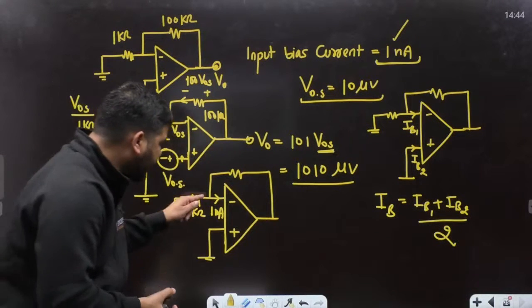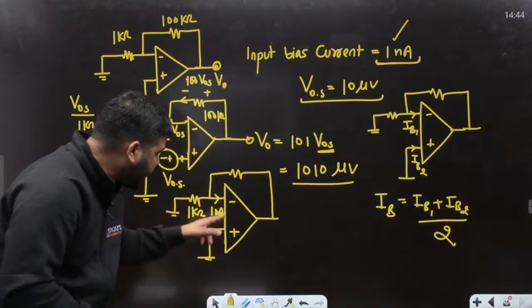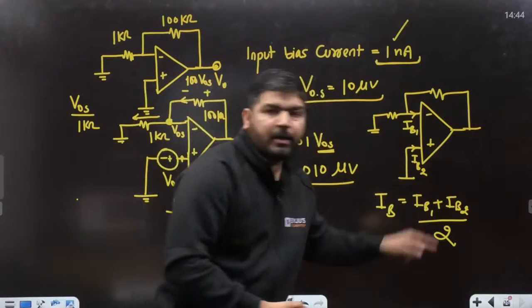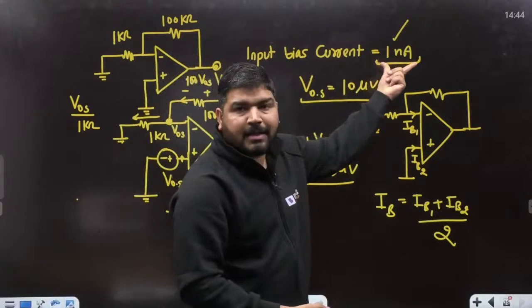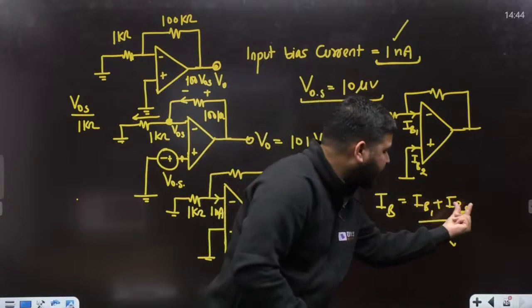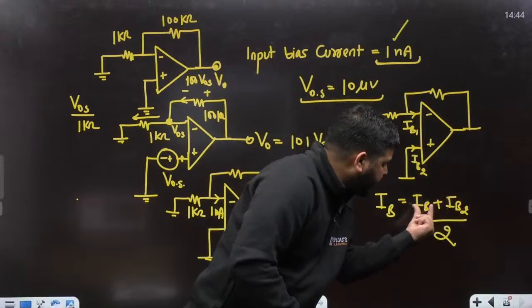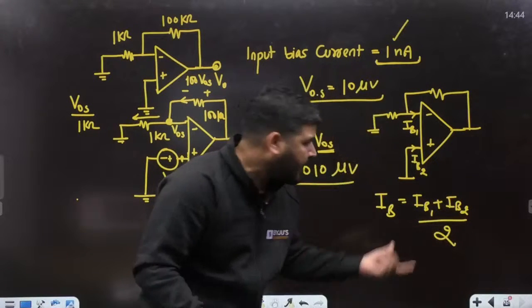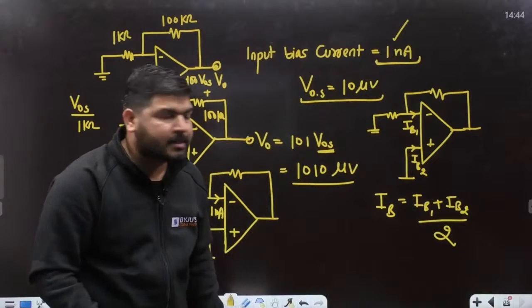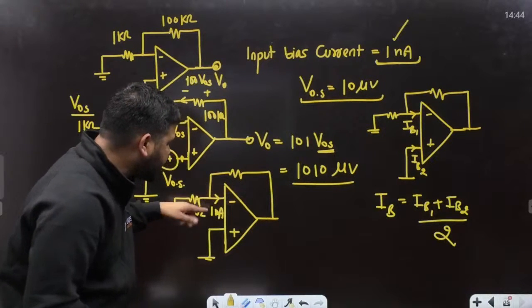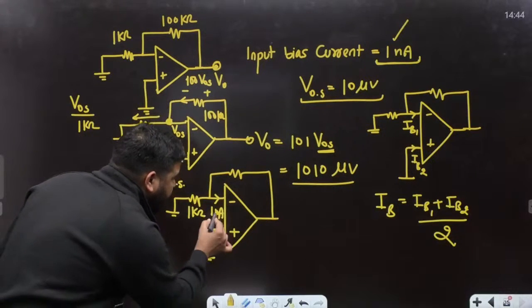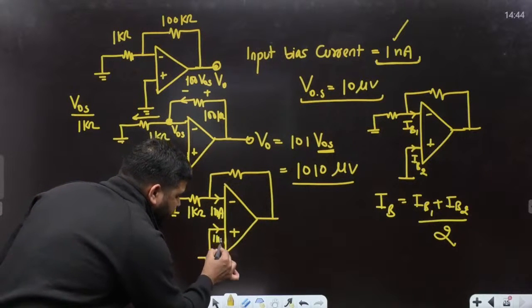I'm assuming that IB1 and IB2 are equal. If they are equal, take the sum, divide by 2, the 2 cancels, and IB1 is equal to the bias current itself. So this current is 1 nanoampere and this current is also 1 nanoampere.